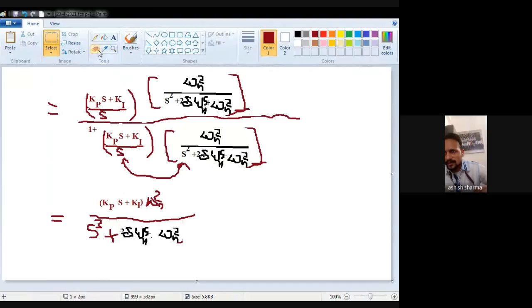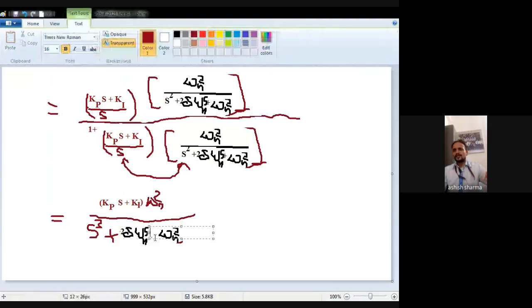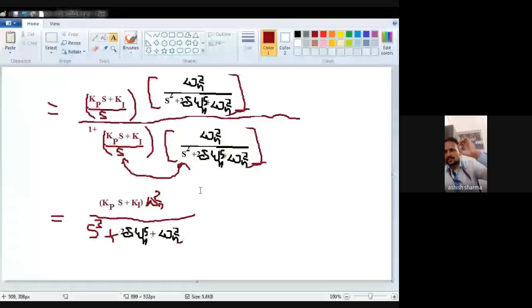Wait for a while. Let me clear. So s square plus twice del omega n s plus omega n square; s cube plus twice del omega n s square, because s will be multiplied.